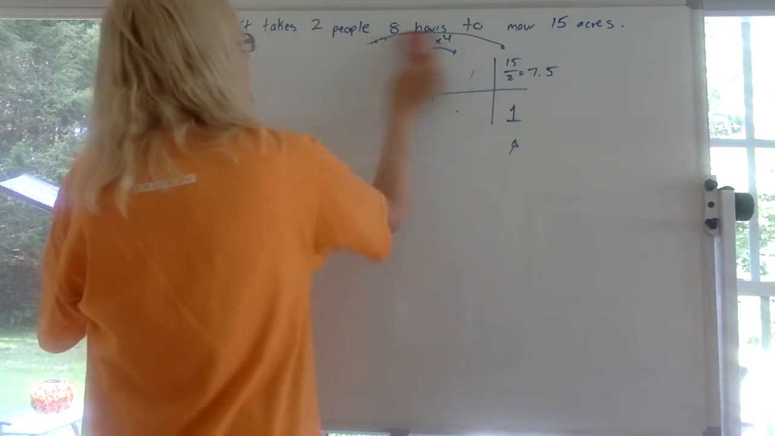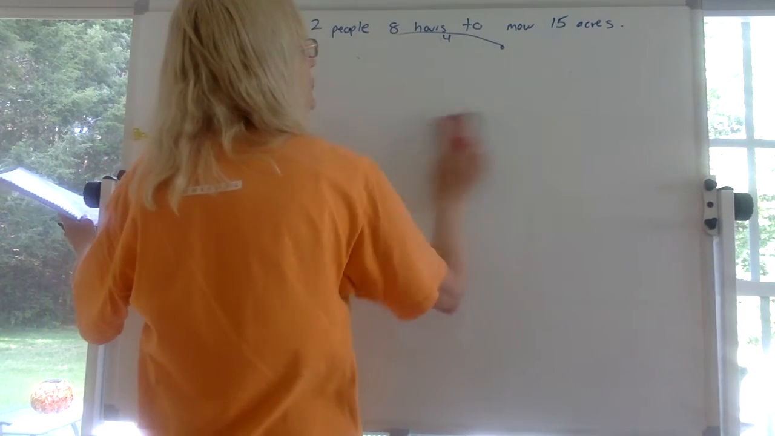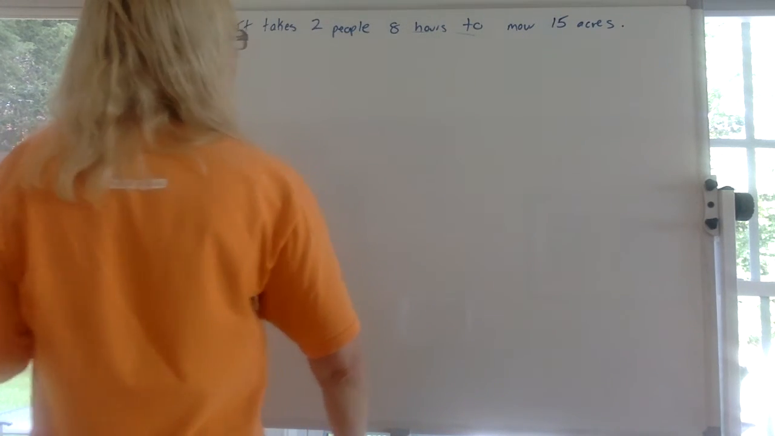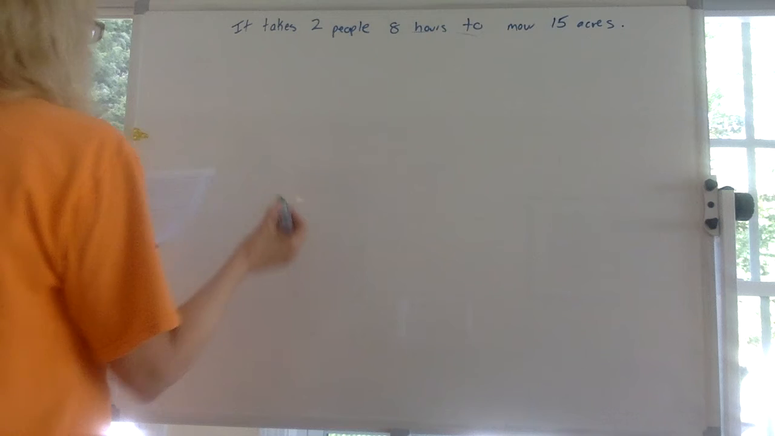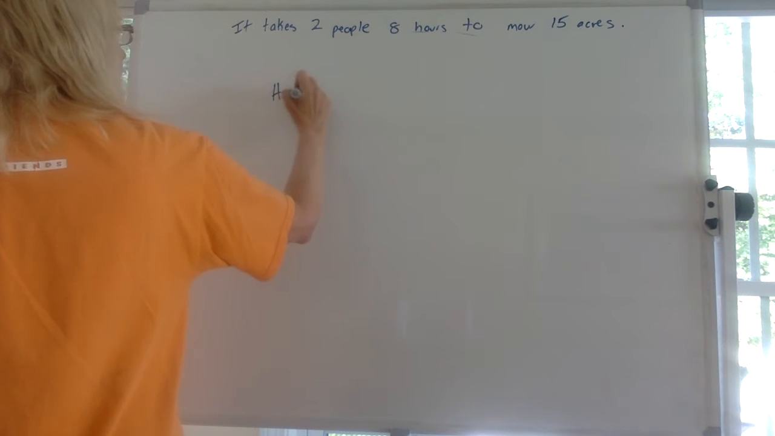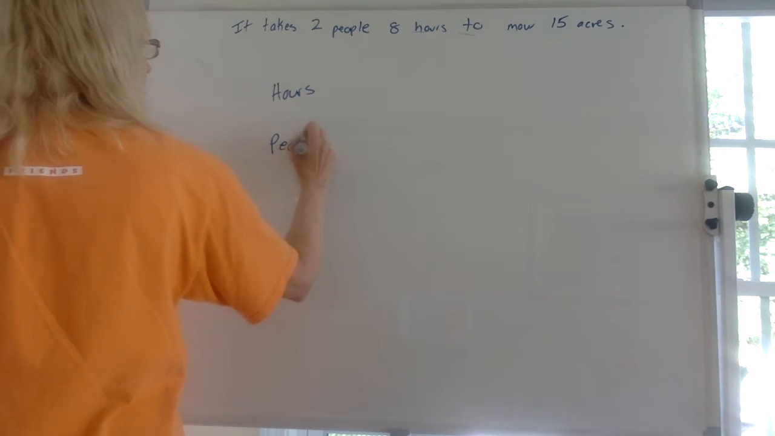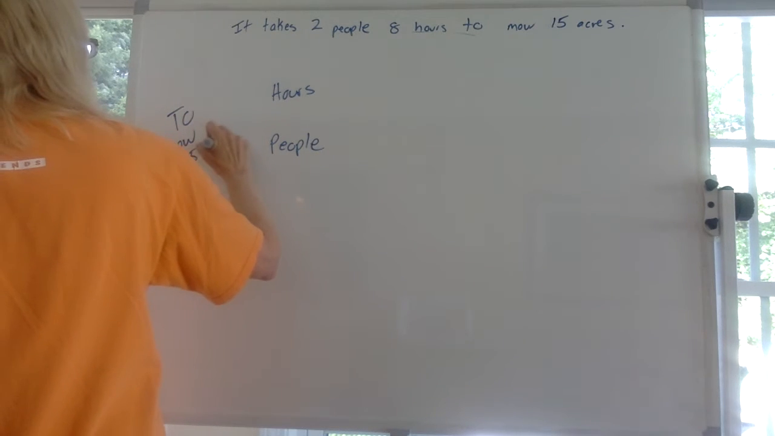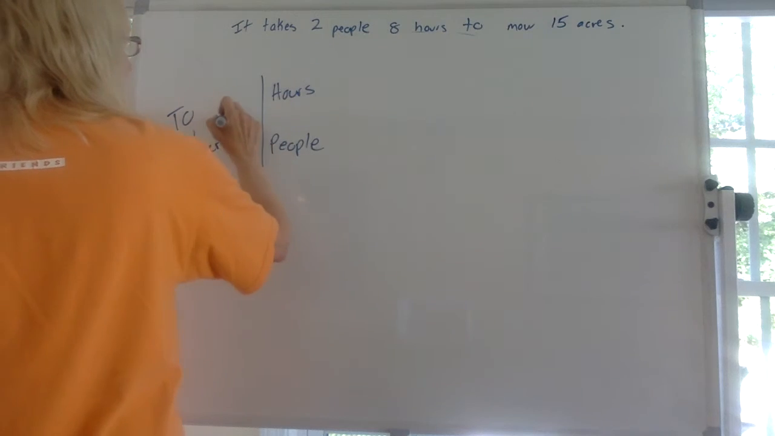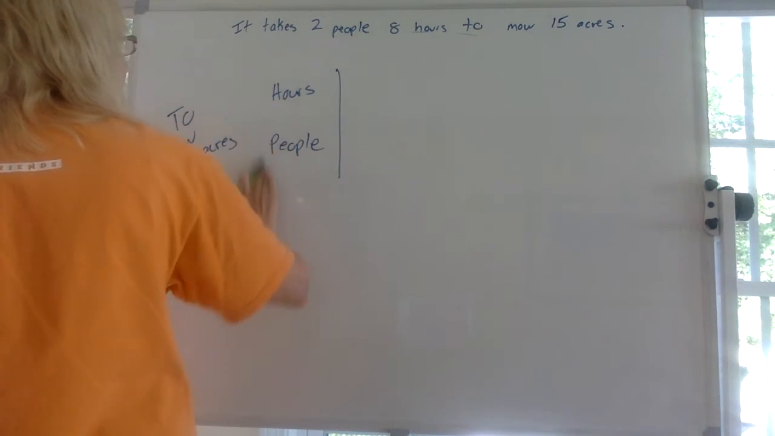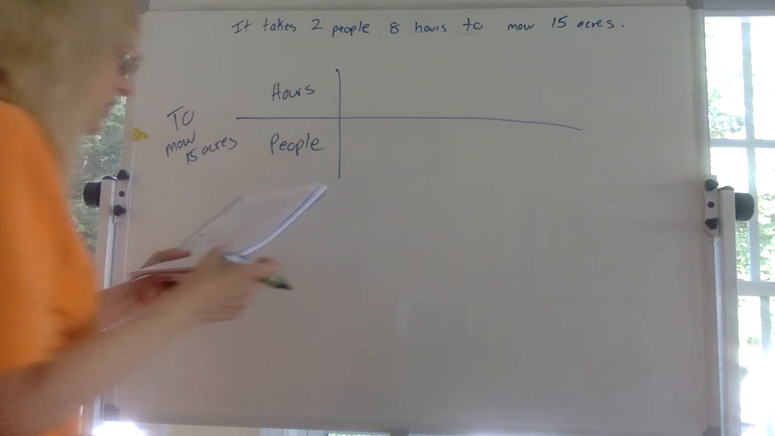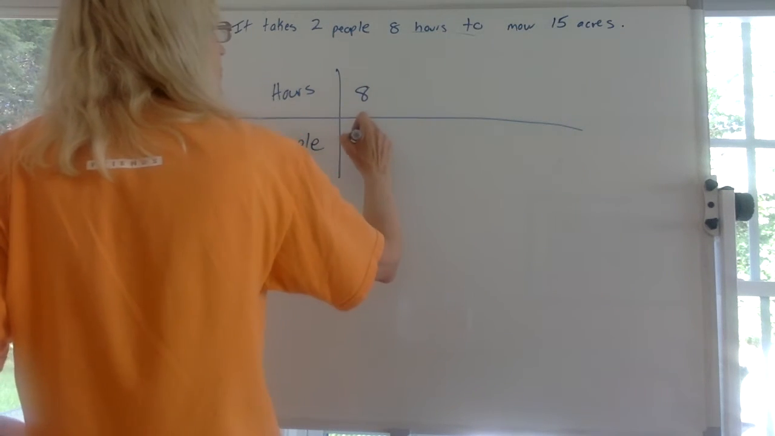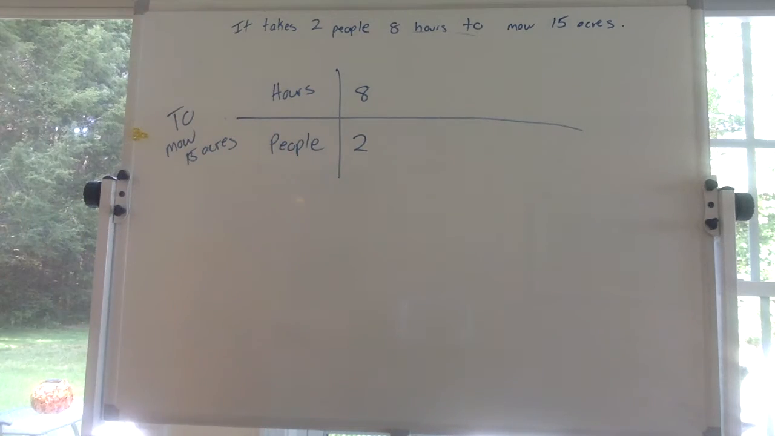Let's see. So we still have the same situation where we have 2 people, 8 hours to mow 15 acres. Now I'm going to do a table that's going to do hours, people. And this is to mow 15 acres. Okay, so what did they give us? They said it takes 8 hours for 2 people.